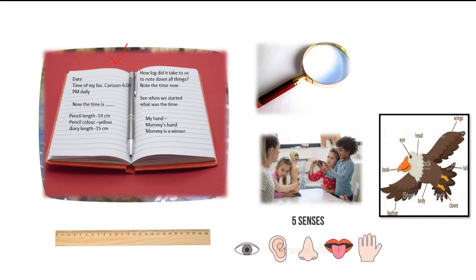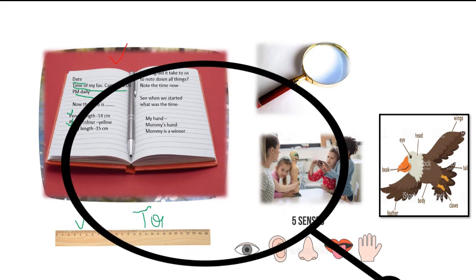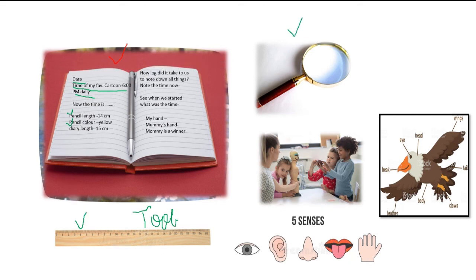So you have done so much work today. You must be tired. Let's recap what we have done today. Number one, we have learned to make a diary in which we will write every bit of information that seems important to us. Then we have used tools. We have learned how to measure things.